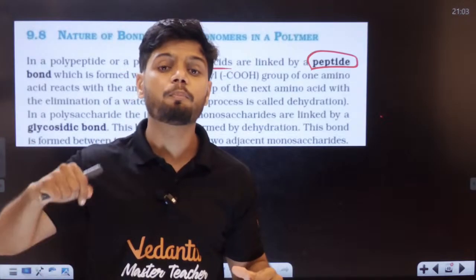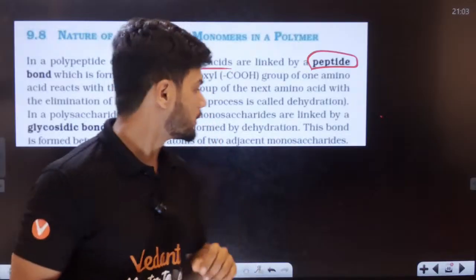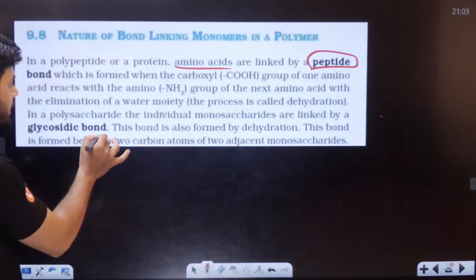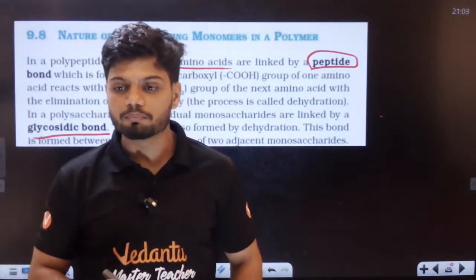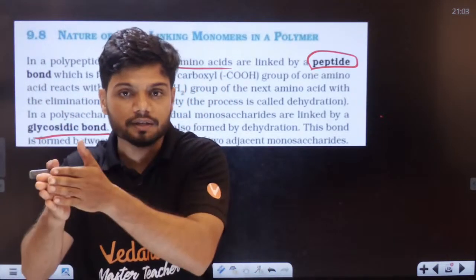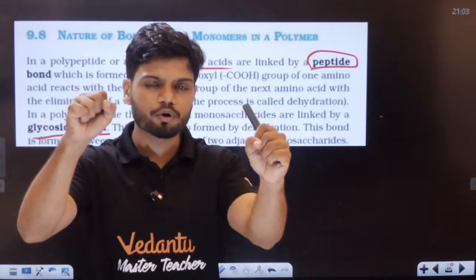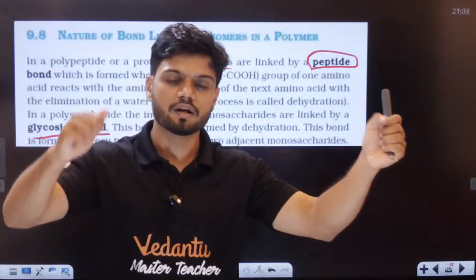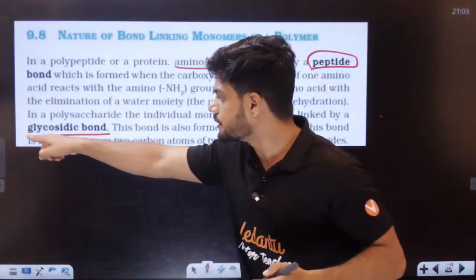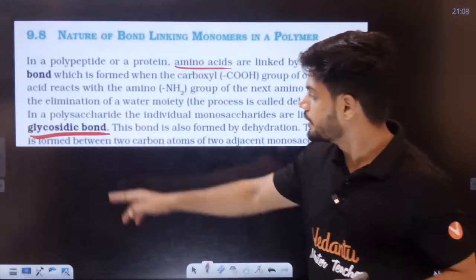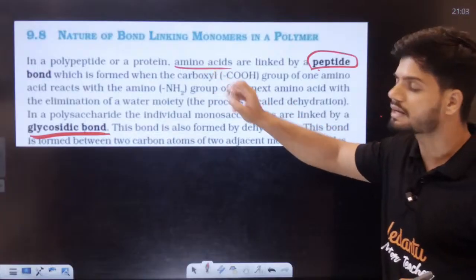Now, what about in the case of polysaccharides? In polysaccharides, the bond is called a glycosidic bond. A glycosidic bond is a bond between two carbohydrates. One monosaccharide, one more monosaccharide, one more monosaccharide. When they join together, that becomes a polysaccharide, and the bond here is the glycosidic bond. Between carbohydrates it is the glycosidic bond, and in proteins, between amino acids, it is the peptide bond.